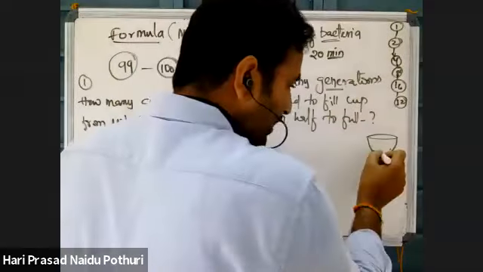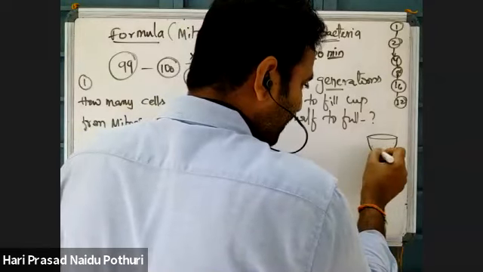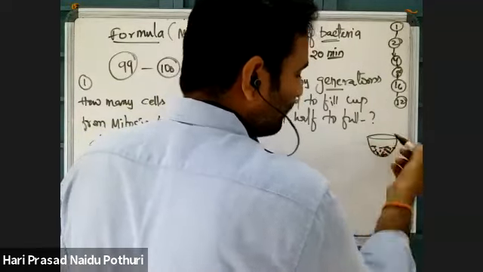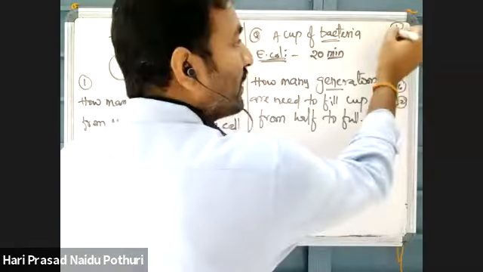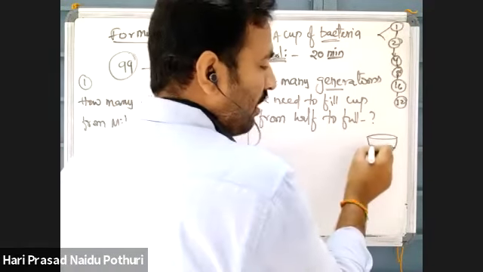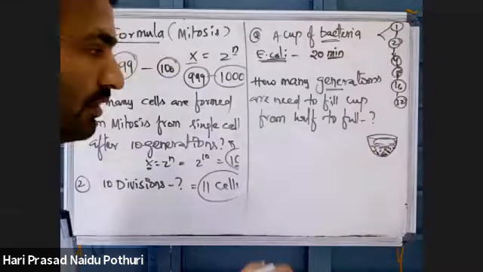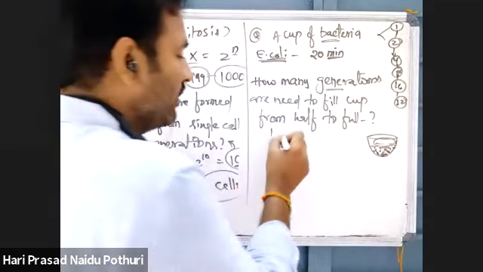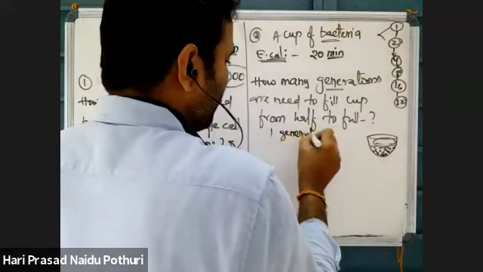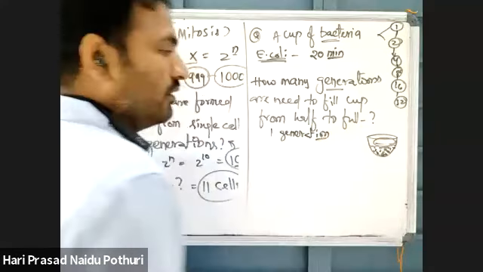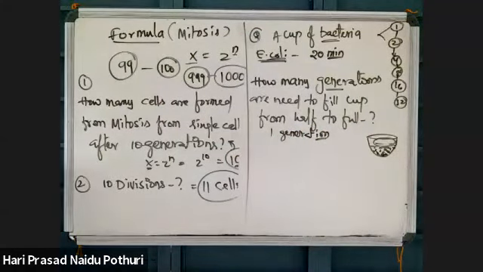This bacterial cell is increasing its number, finally it reaches half. What I told you, for every generation it will double. Half is there means in the next generation the remaining half will be filled. Only one generation. Yes, very good, Sumedha. A single generation is required.